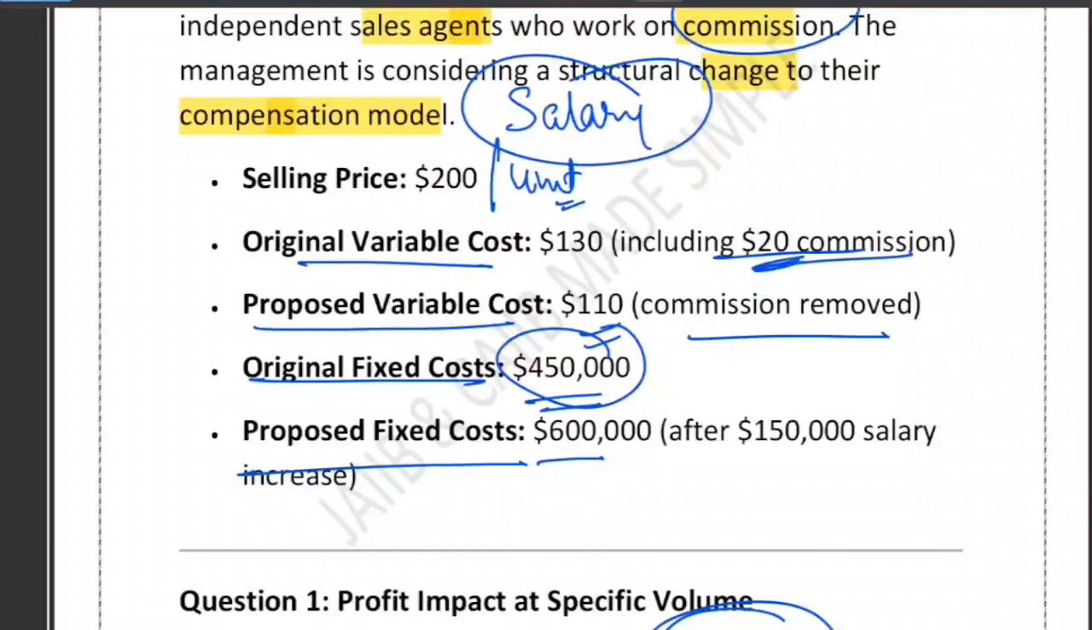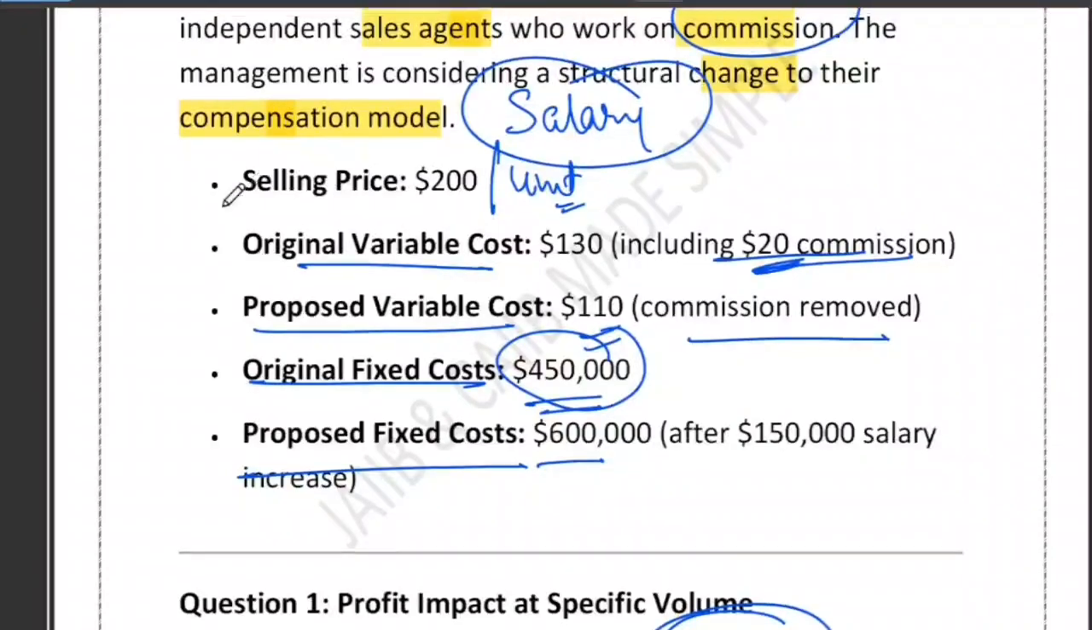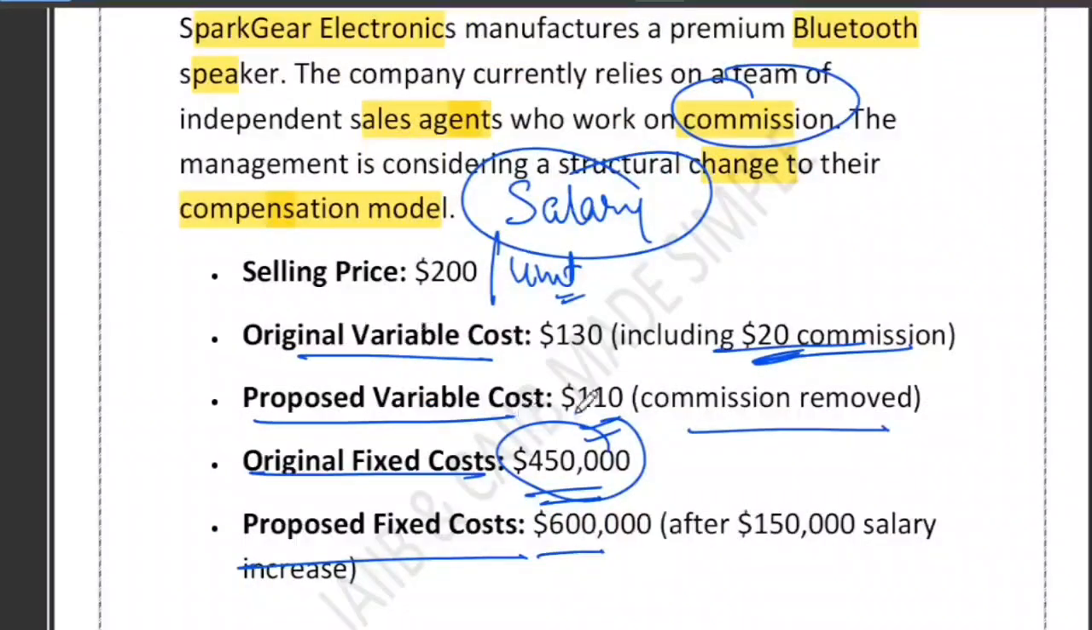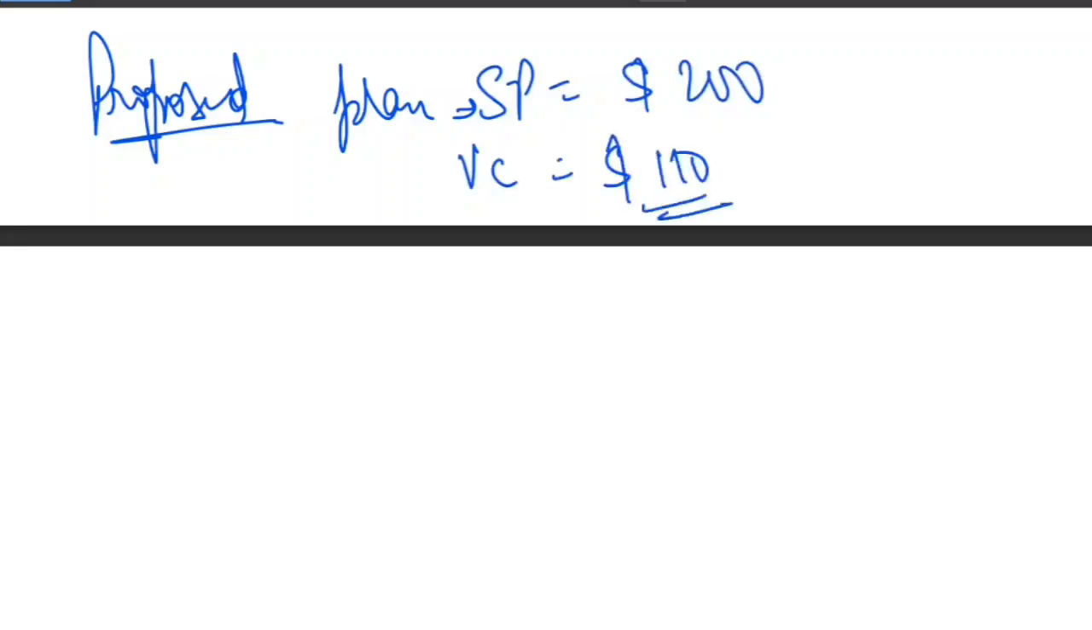Now let's compute. What about the variable cost? Variable cost is new, it is 110. First of all, the selling price in the proposed plan is $200 only, unchanged. The new variable cost, earlier it was 130, is now just 110 because commission has been removed. The new fixed cost they have given is $6 lakh.